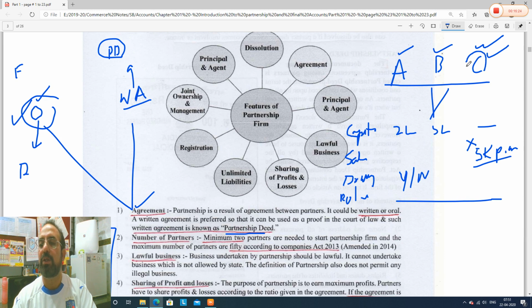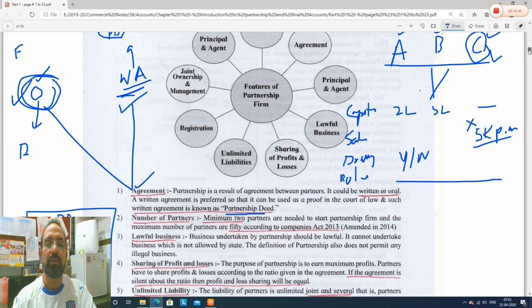Now what can C do? What option does he have? If this agreement was in written form, C had the proof. But since the agreement was in oral form, who knows? Nobody will believe C. So it is always advisable for agreement to be in written form. That is one good thing.